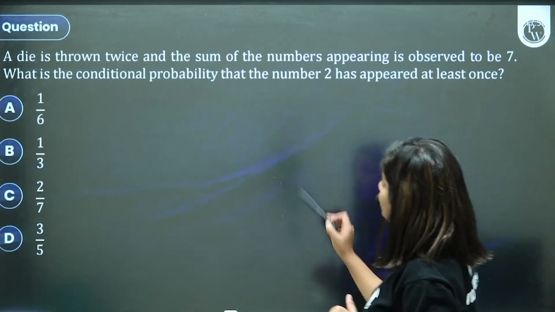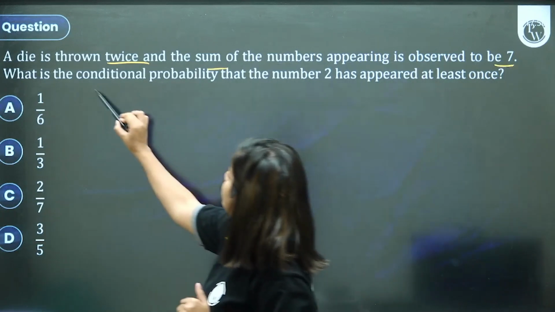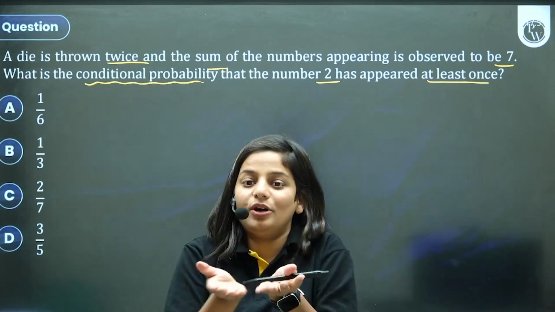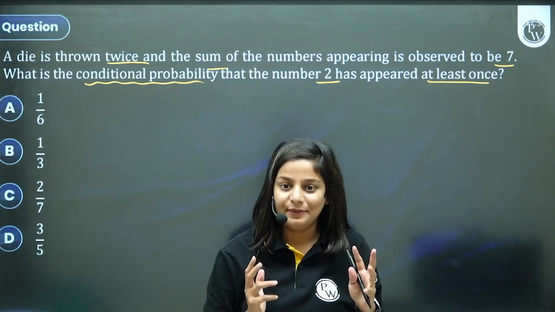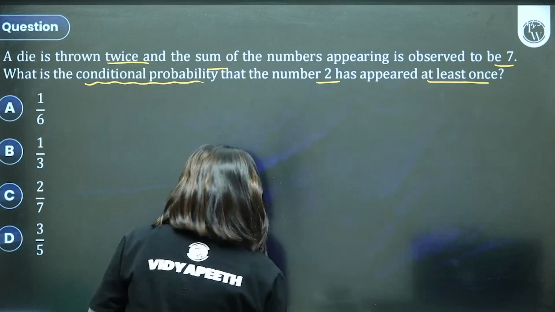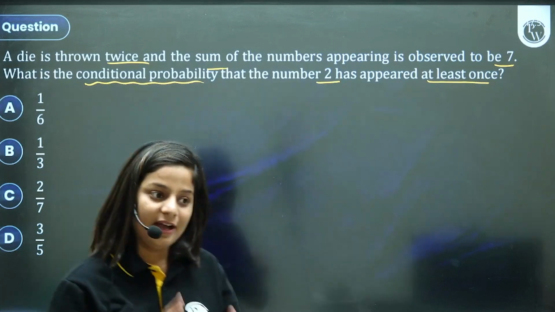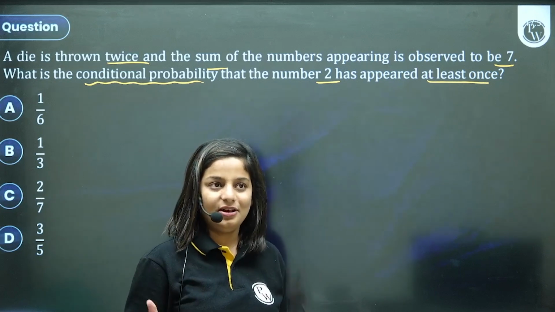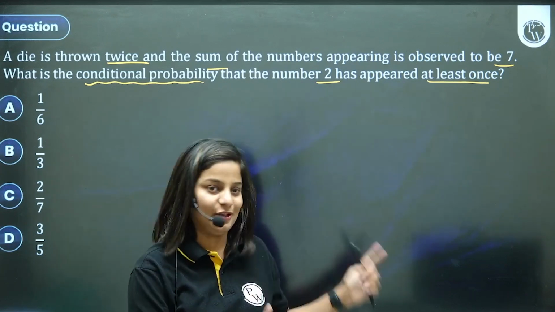Next, a die is thrown twice and the sum of numbers appearing is observed to be 7. What is the conditional probability that the number 2 has appeared at least once? In some questions they mention the word conditional probability. In some questions you have to understand it's a Bayes theorem conditional. I know Bayes theorem and all are important, but I won't do justice to it in such a small time, and for that you have to watch my one-shot videos. You will get the clear picture. Putting Bayes theorem in an MCQ for 1 mark will not be correct, so I am focusing on 1 mark per MCQ.